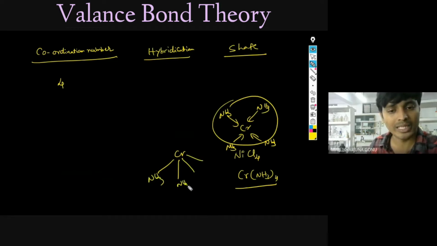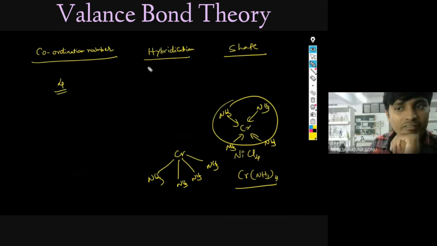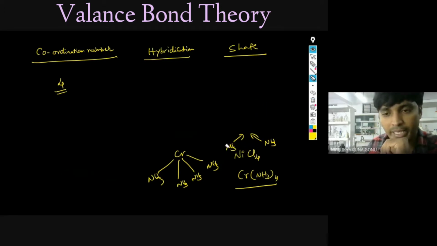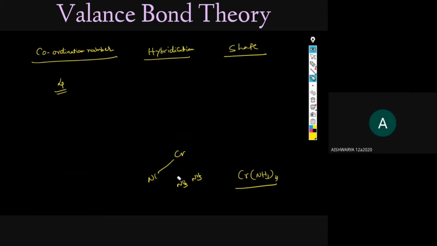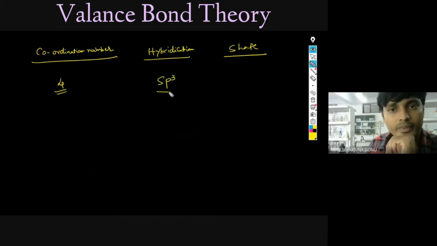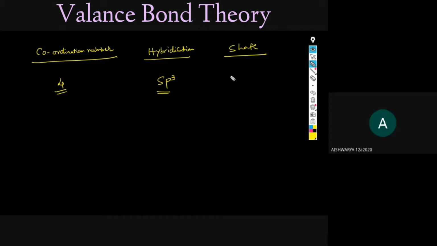These are only the shapes, right? So you have to tell now, if coordination number 4 is there, what will be the hybridization of these compounds? What is the possible way of hybridization? Aishwarya, what could be the possible hybridization? sp3. Very good. sp3, one of the possible ways. What will the shape be? sp3 means? Tetrahedral. Very good. Tetrahedral.